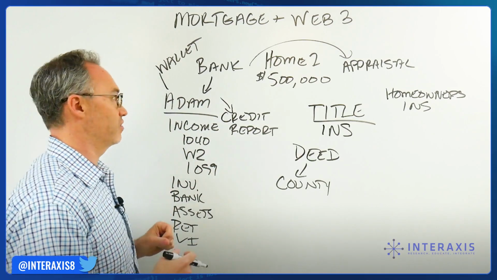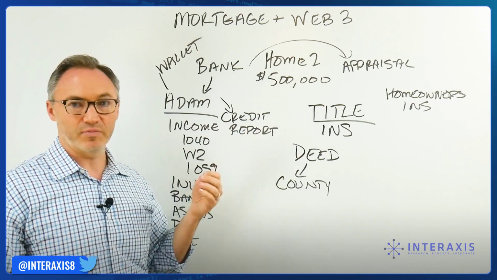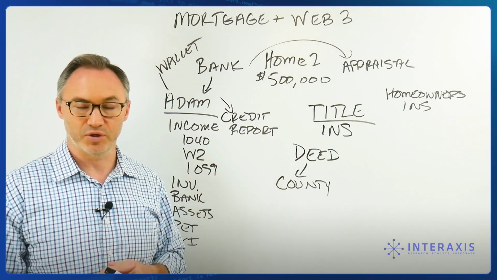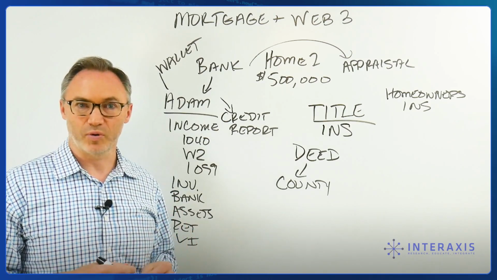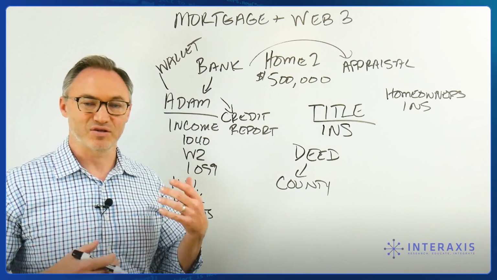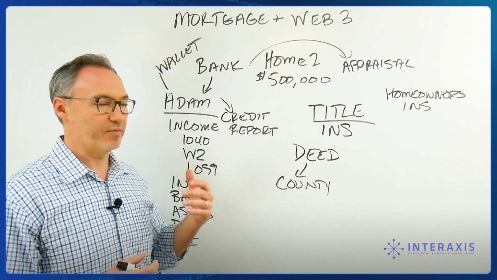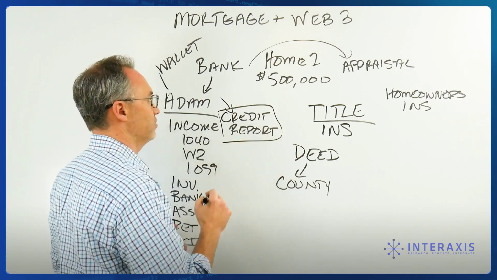So that's number one. Number two is my credit report. The credit report is done by three companies right now, Equifax, Experian, and TransUnion, and it is a little arcane as to how they do credit reporting. It doesn't always make sense. There are ways to kind of gamify the system. Are there better ways to determine if I'm a good credit risk? And there probably are. So we're going to talk a little bit about that going forward.